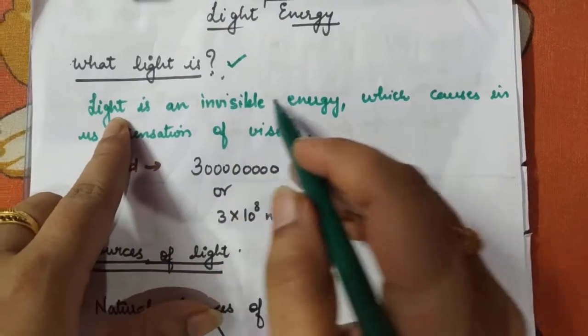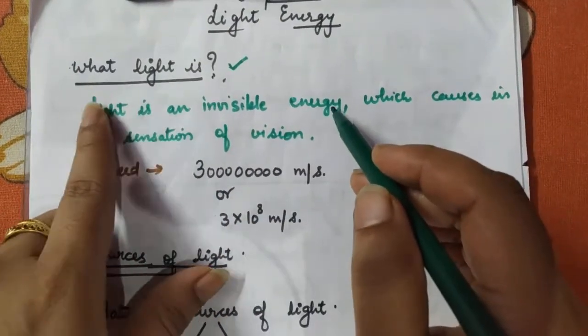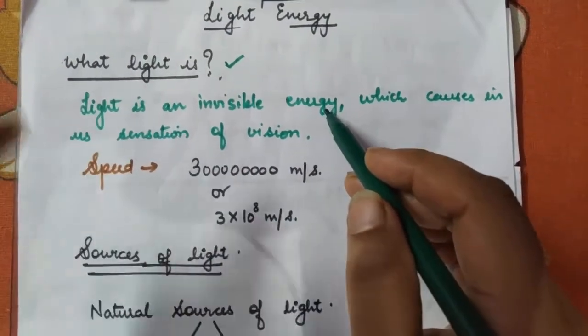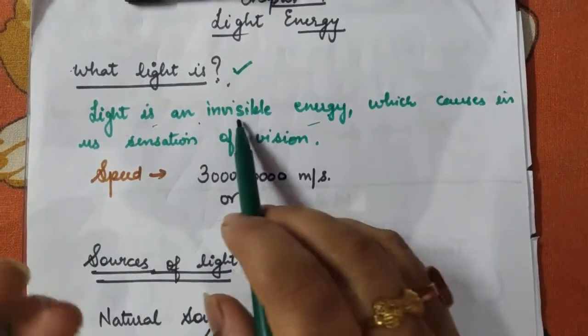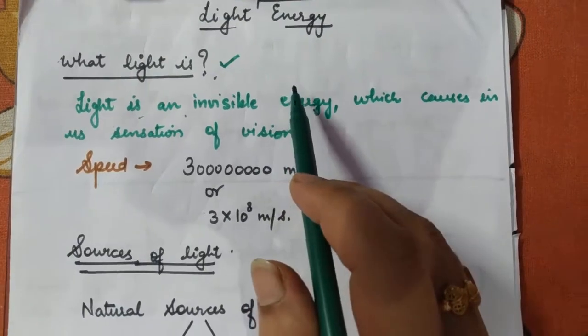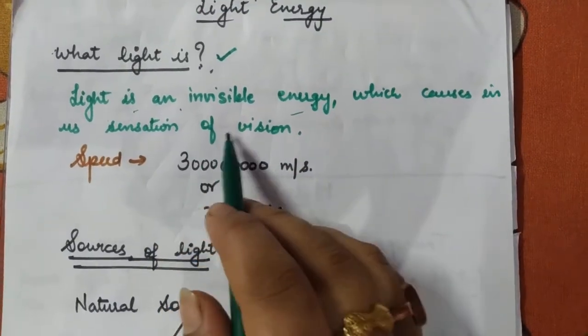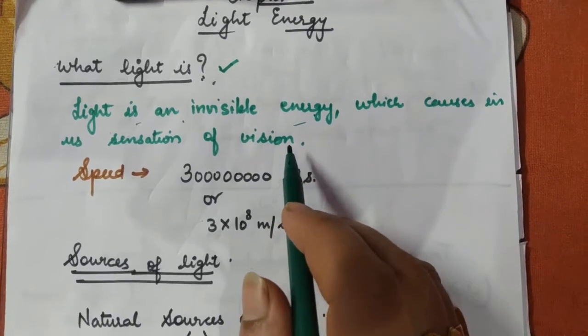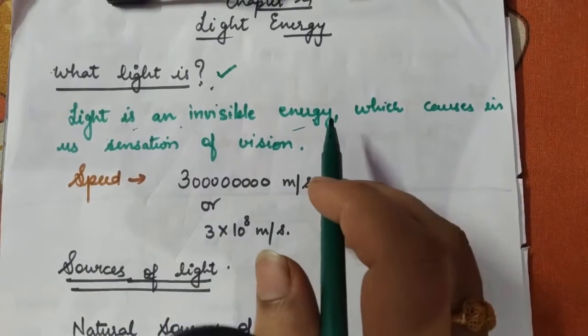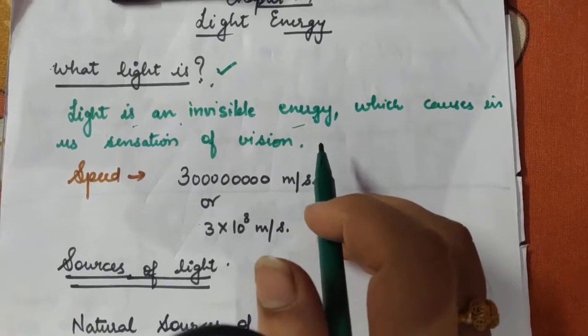It is itself an invisible energy, but because of light we are able to see the things around us. So light is an invisible energy which causes us the sensation of vision. We are able to see because light energy is there. I hope the definition is clear.